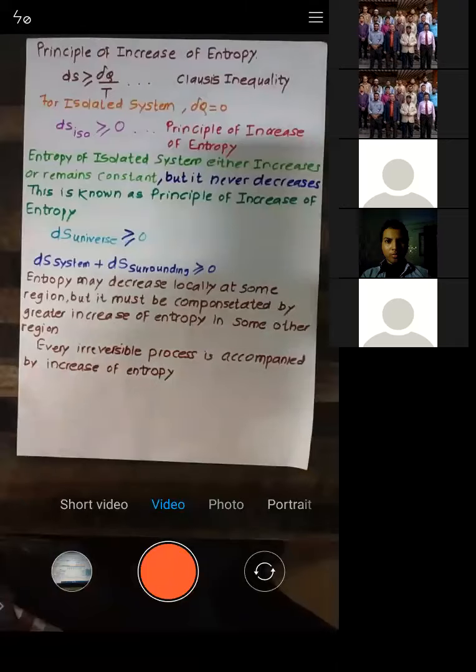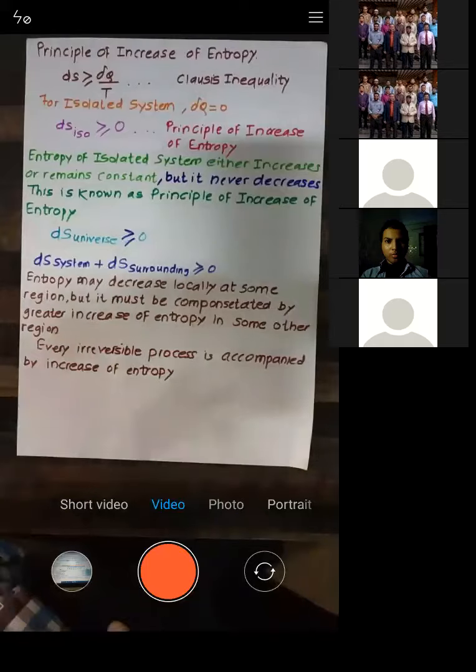As a result, whenever any process occurs, entropy always increases. This is a very important statement.